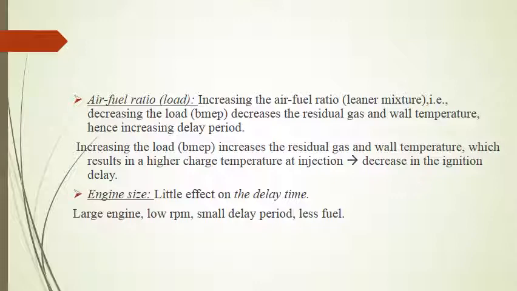The engine size has little effect on the delay period in milliseconds, because when the engine operates at low RPM, then because of inertia and stress limitations, the delay period in terms of crank angle is smaller, and consequently a very small amount of fuel enters the cylinder during the delay period. Thus combustion in a large slow speed CI engine is smooth.